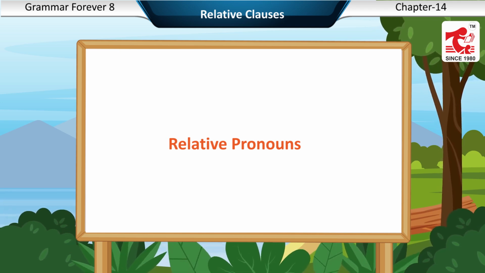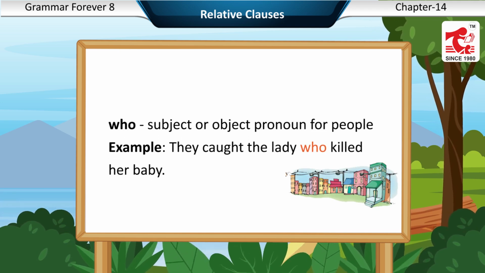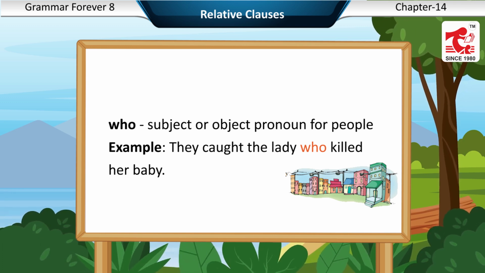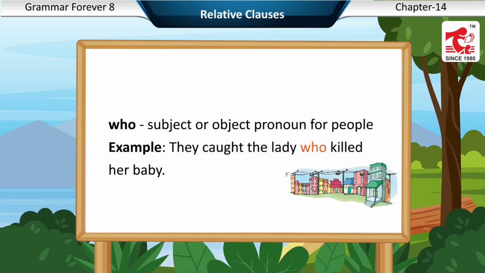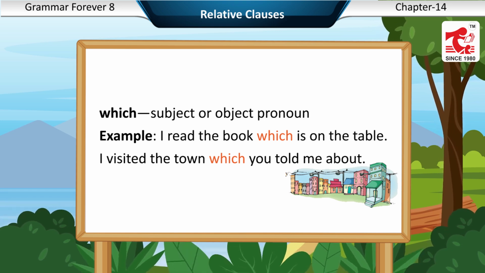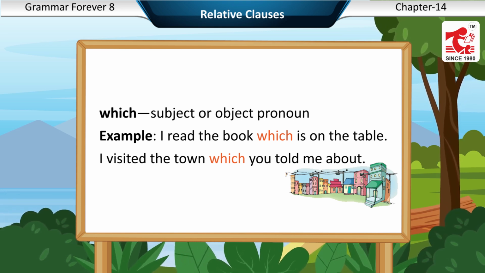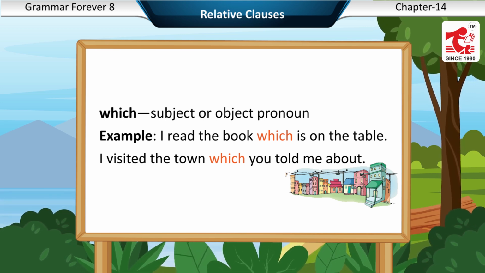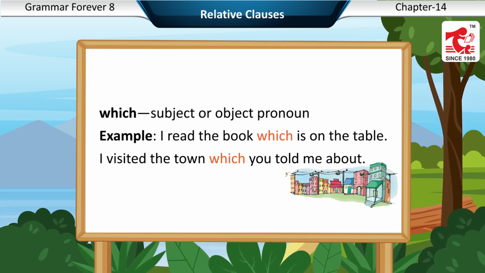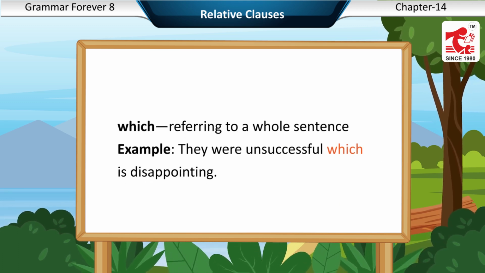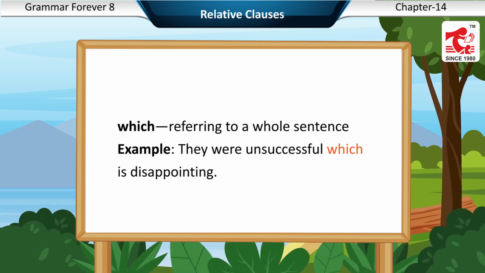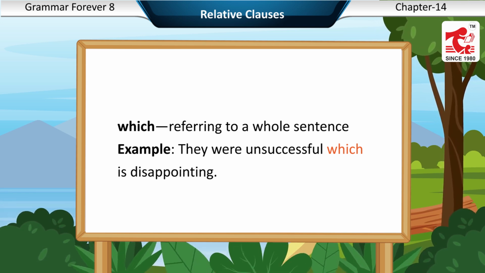Relative pronouns: who, subject or object pronoun for people. Example: they caught the lady who killed her baby. Which, subject or object pronoun. Example: I read the book which is on the table. I visited the town which you told me about. Which, referring to a whole sentence. Example: they were unsuccessful, which is disappointing.